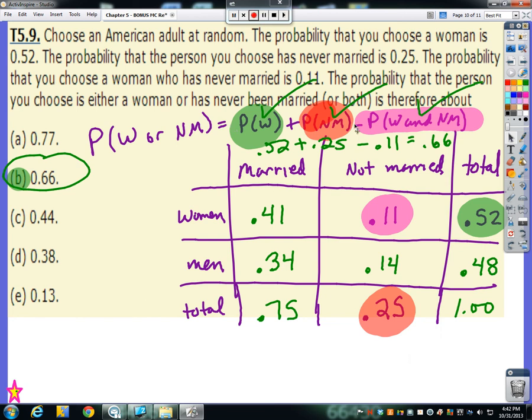So if you recognize that you could have just added the first two probabilities and subtracted the third, good for you. If you didn't realize that, and this table makes sense to you and how we created it, good. Because there might be a chance on the multiple choice part of the test that there would be a question like this, and there's maybe 3 questions related to it. And you would use the same information to help you solve the 3 questions about that particular problem.